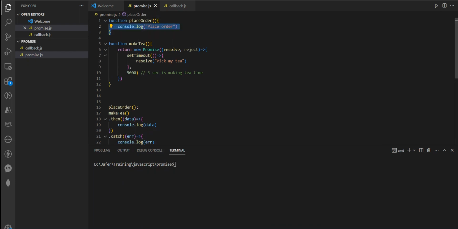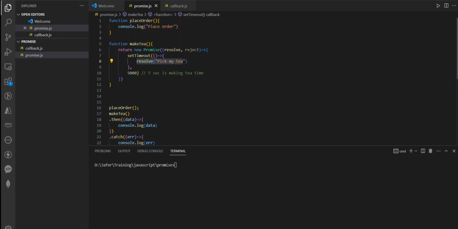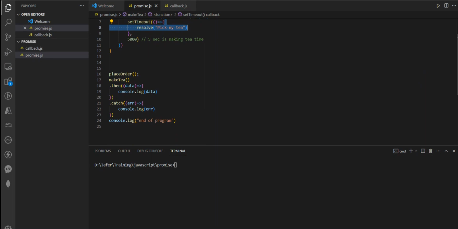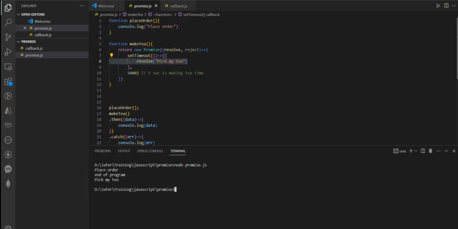Okay, so it's the same situation. The customer places the order with the front end staff. The front end staff asks the back end staff to make the tea. It takes some time to make the tea. Once the tea is ready, back end staff informs the front end staff. Front end staff calls the customer to pick it up, right? Resolve. So it's the same scenario here. And let's see how it runs this time. So it places the order, end of program is executed. Now the background long running process is running.